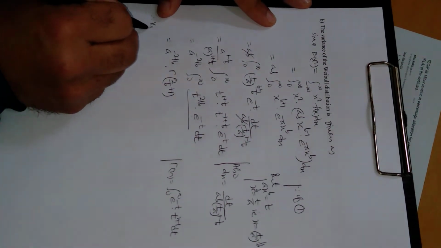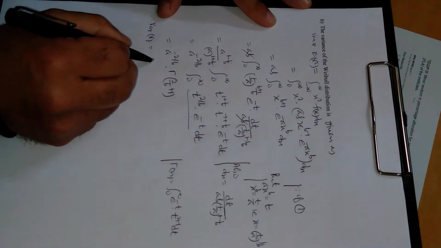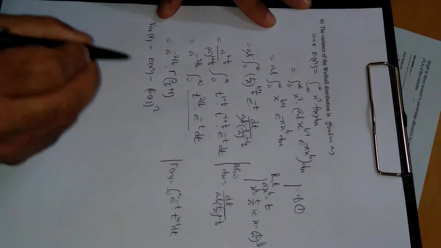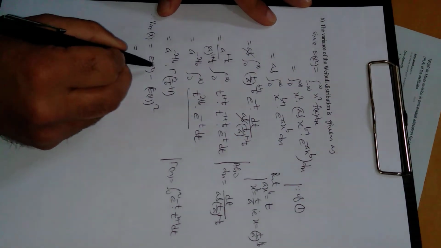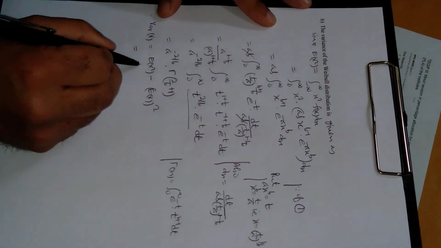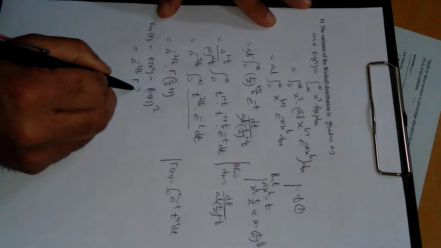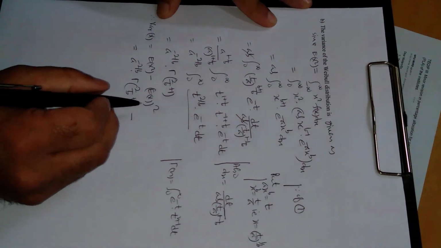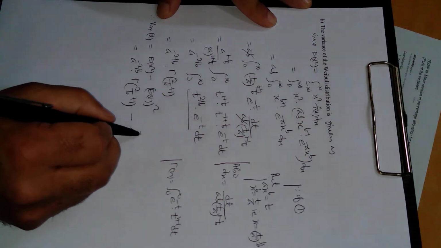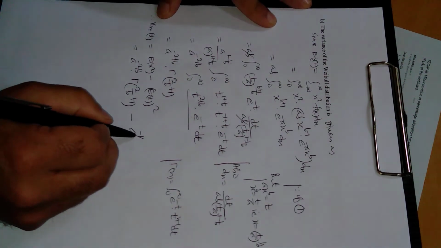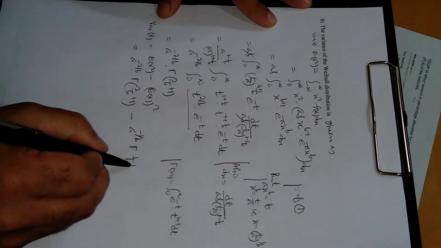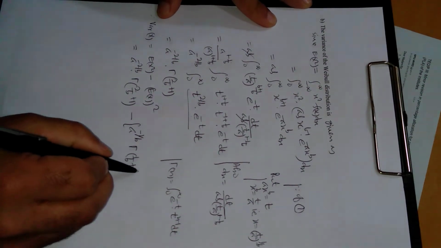Therefore variance of x will be E of x square minus E of x whole square. Substitute the value of both of these two. E of x square is this one, just evaluated, a power minus 2 upon b gamma 2 upon b plus 1, minus, what is E of x? E of x we have evaluated in the first case, a raised to power minus 1 upon b into gamma 1 upon b plus 1, whole square.